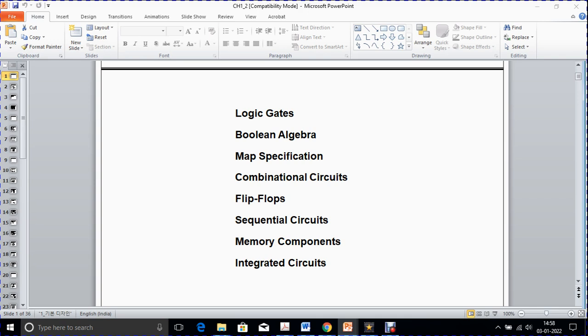So I have shared the syllabus with you, and those who have not yet seen that syllabus, I am going to give you a brief overview of the syllabus of this paper. We need to follow one book, and that will cover the entire syllabus, which is Computer System Architecture by Morris Mano, third edition, published by Prentice Hall of India, PHI.